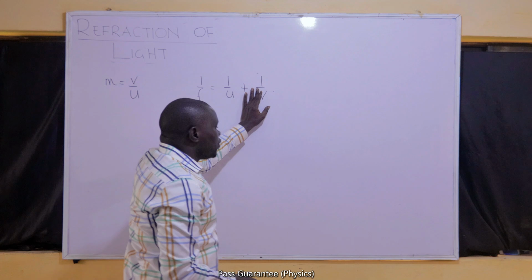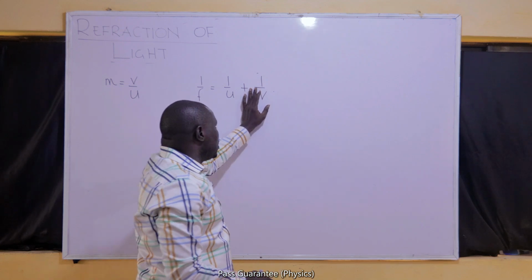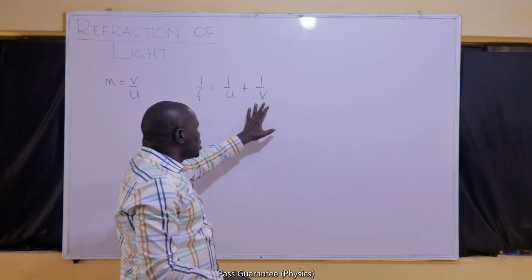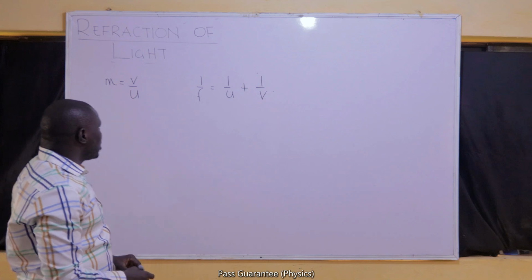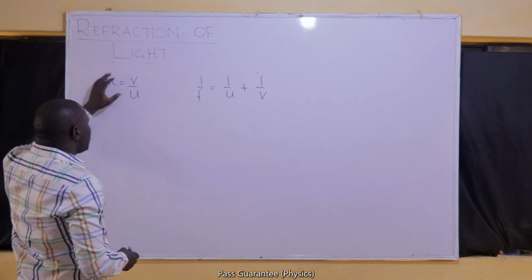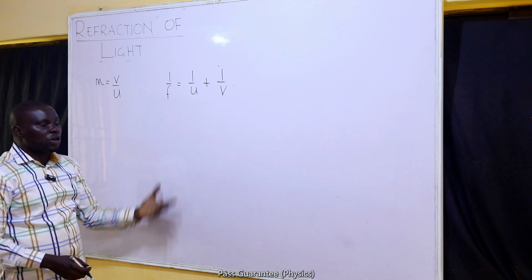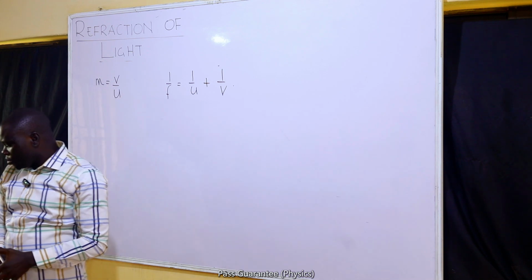v is positive for a real image. It is negative for a virtual image. But if v is not given, please leave it like that. By the time you solve it, you get whatever it is that you need out of it. So the magnification is v/u, and we can use this formula. Here it will be called the lens formula. When you are using it to solve for mirrors, it was called the mirror formula.